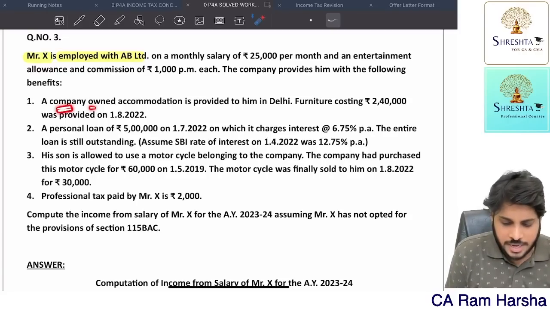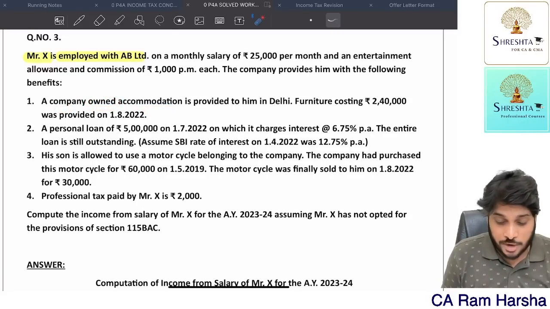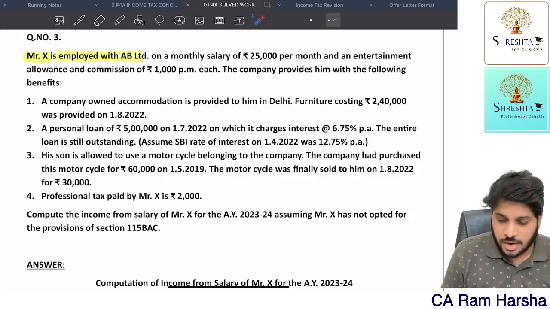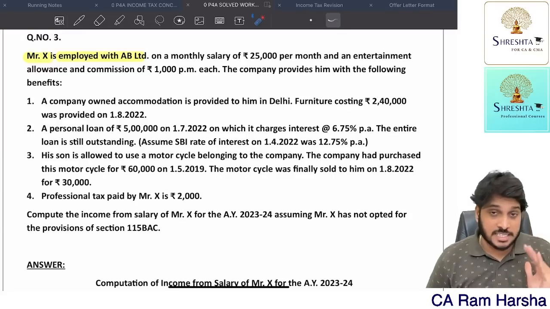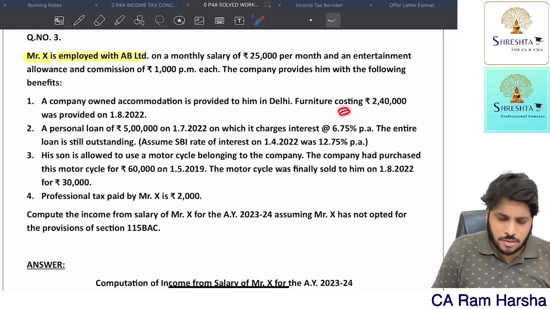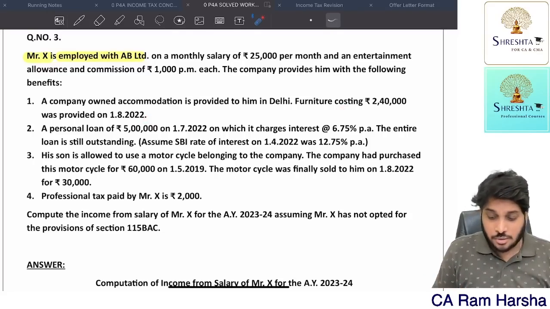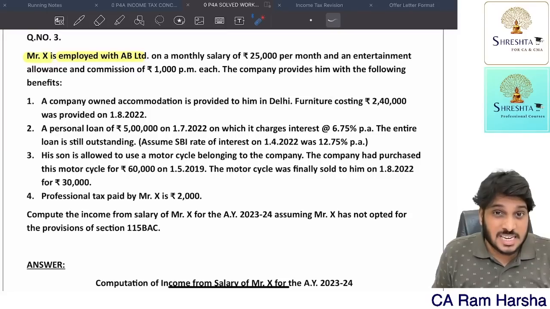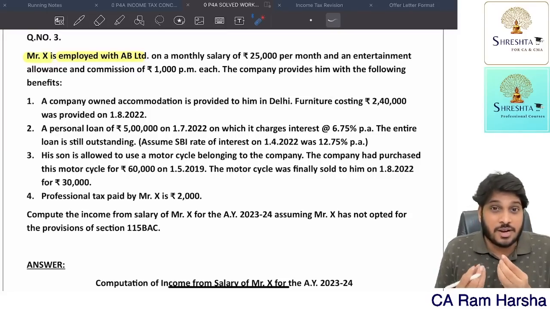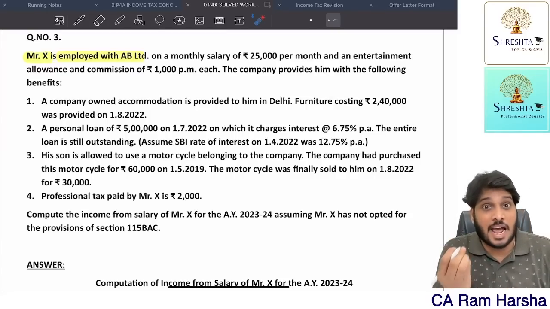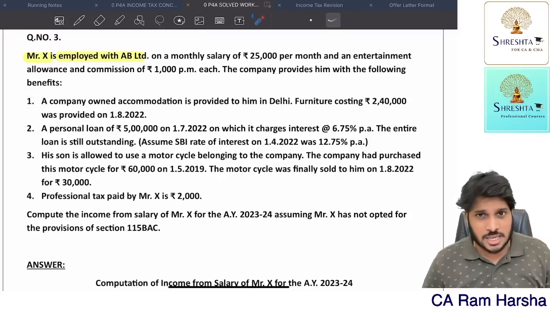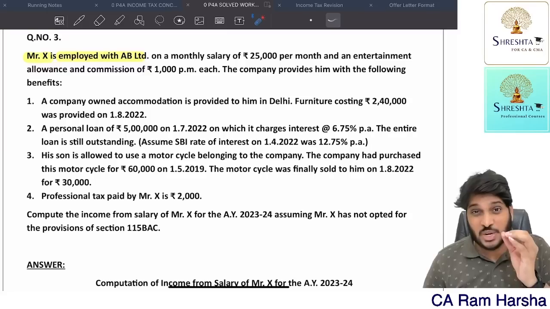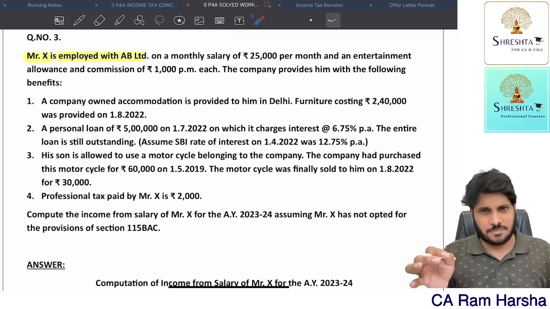A company owned accommodation is provided to him at Delhi. Furniture costing 2,40,000 was provided on 1st August. So for him, accommodation is given. When it is given, they have not said. Assume that it is given from 1st April itself. Later on, furniture was given on 1st August. Furniture costing 2,40,000 means that's own furniture, an own asset given for the employee's personal purpose, movable asset, 10% per annum of the original cost. And I told you, whenever we are computing gross salary, the accommodation related perquisite we should compute at last. Correct?